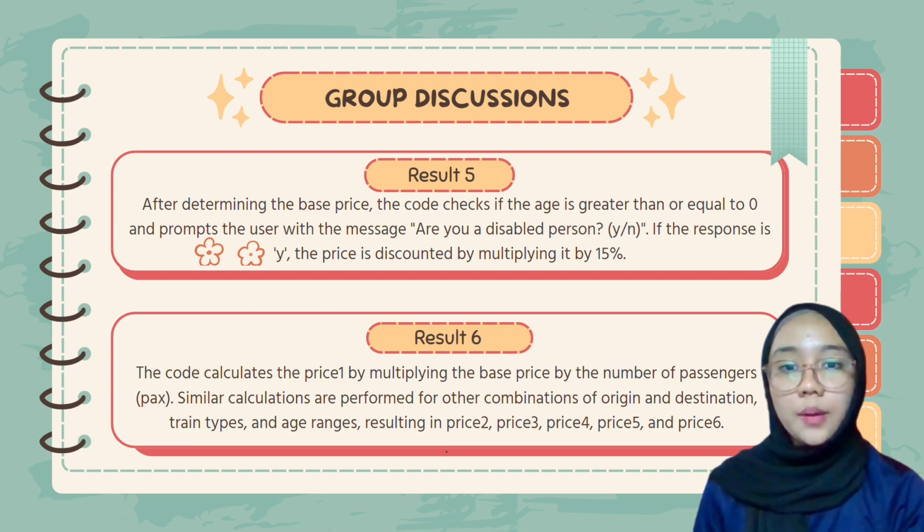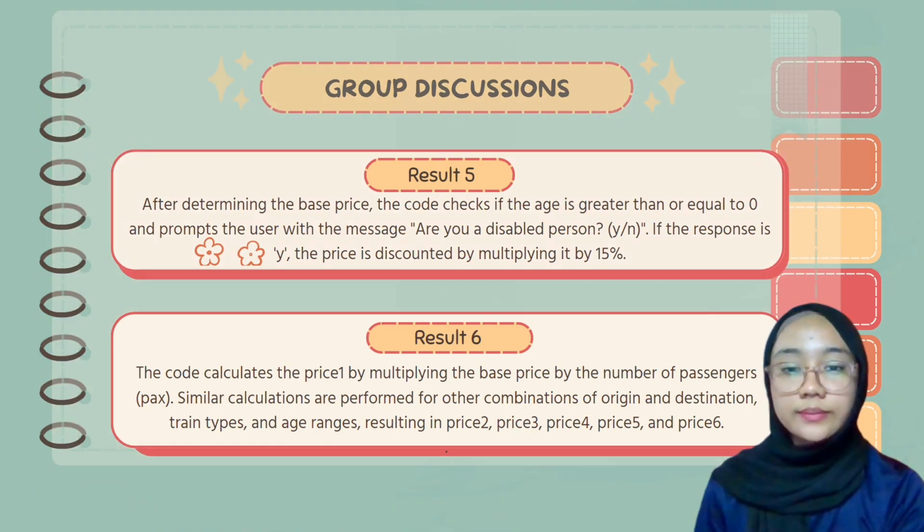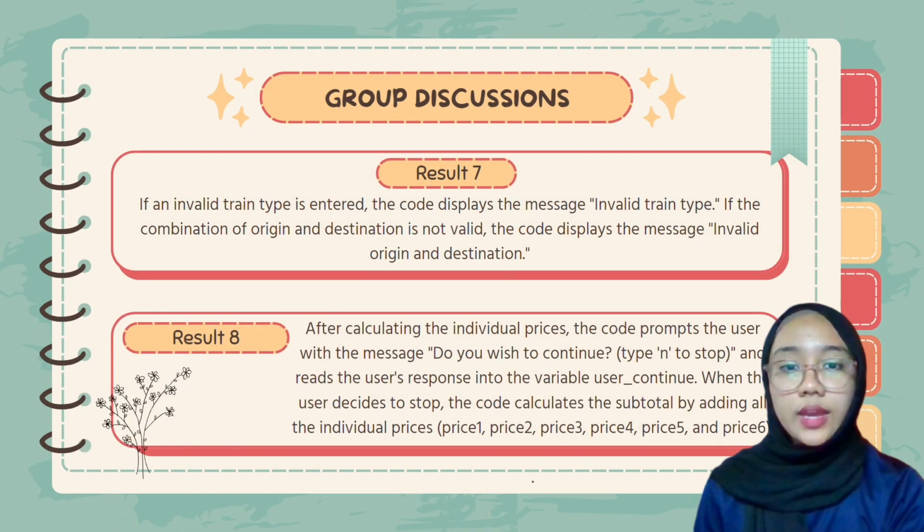Similar calculations are performed for other combinations of origin and destination, train types and age range, resulting in price2, price3, price4, price5 and price6. If an invalid train type is entered, the code displays the message "invalid train type". If the combination of origin and destination is not valid, the code displays the message "invalid origin and destination".